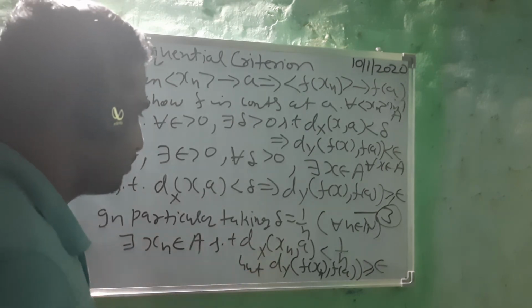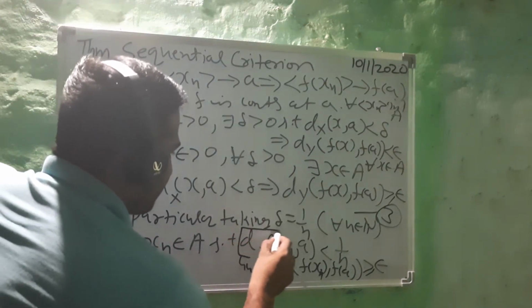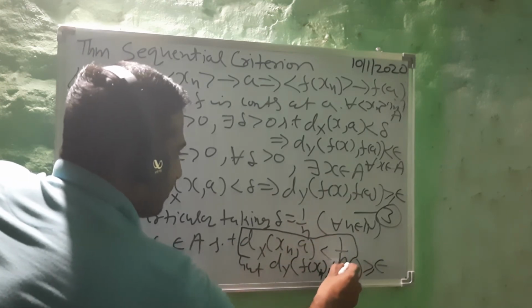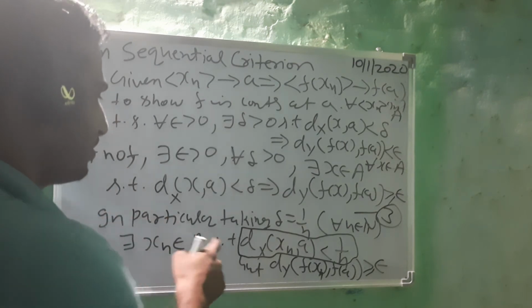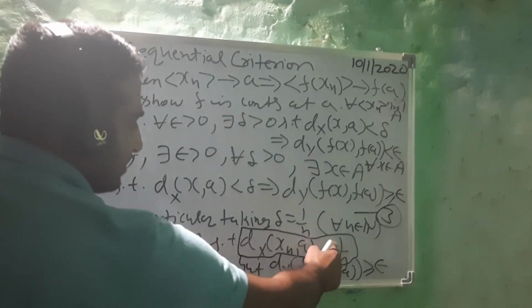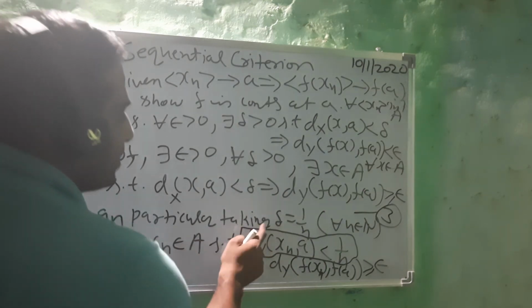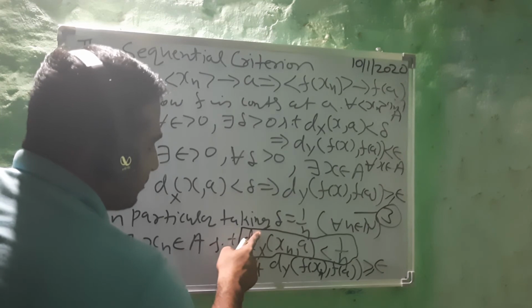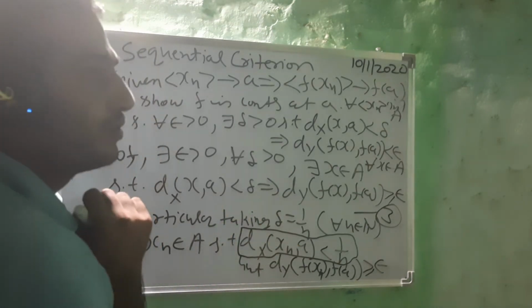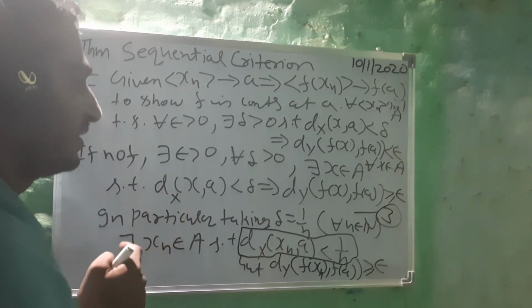Please recall this very famous term. Whenever you get this term, the squeeze theorem always helps. Why? Distance is always positive and this is strictly less than 1 upon n. This converges to 0. This is already 0. So this will converge to 0. The limit as n tends to infinity of this term converges to 0, which means xn converges to a. And hence from the hypothesis I will get f(xn) converges to f(a).